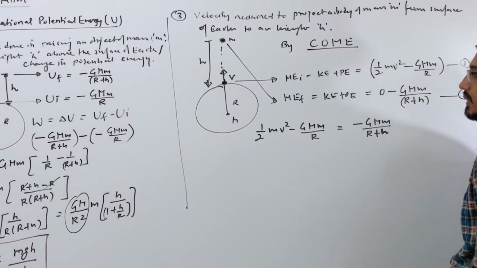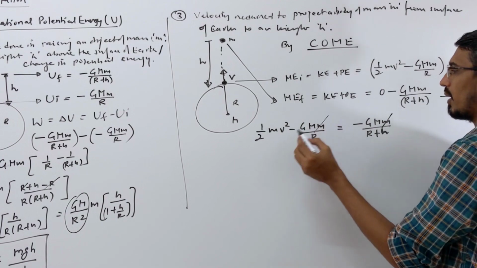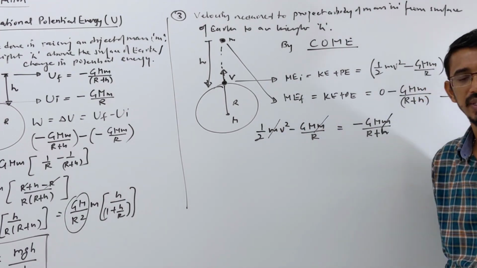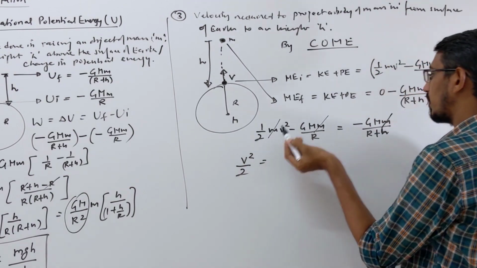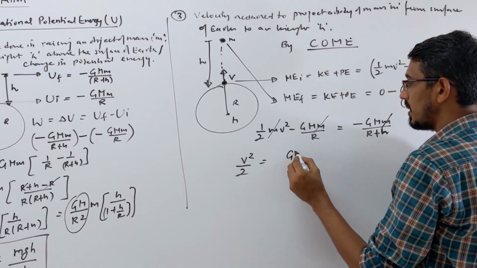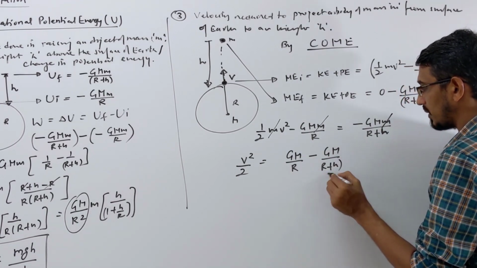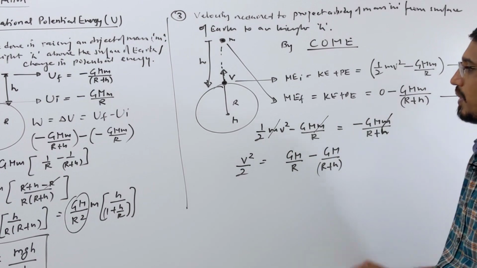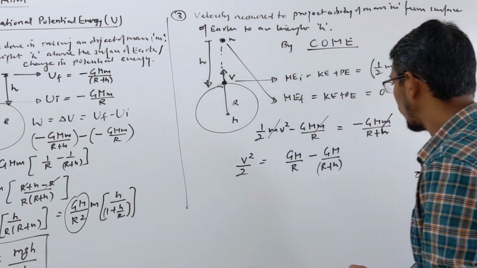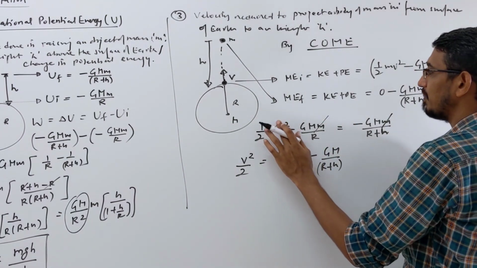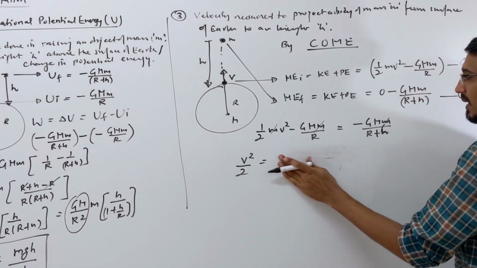First, you can cancel small m everywhere so that the calculation becomes easier. On this side we have just v square by 2, that term goes to the other side and becomes positive, so it becomes GM by r minus GM upon r plus h. Actually, if you keep m here, we have already done this calculation. So let's make it more simple. You don't cancel your m.